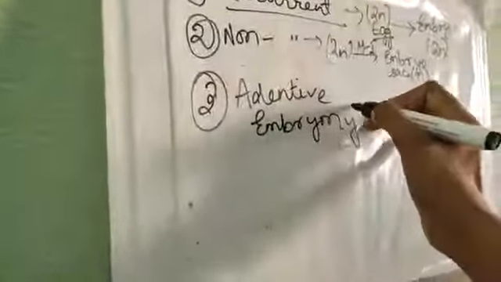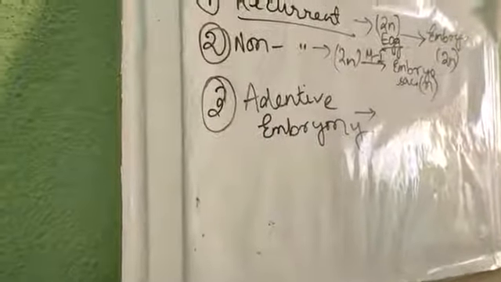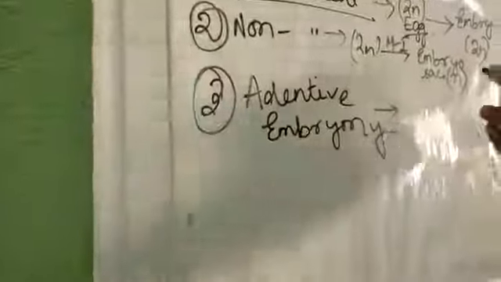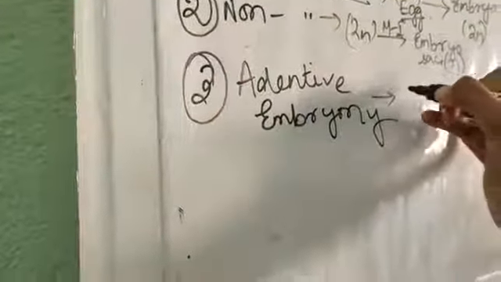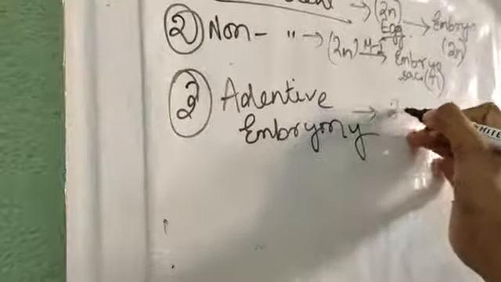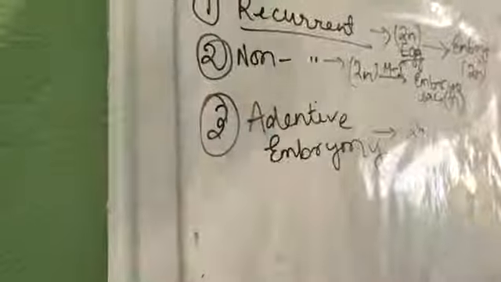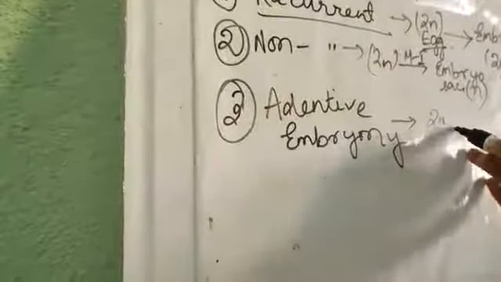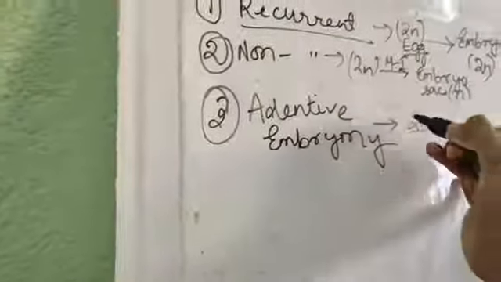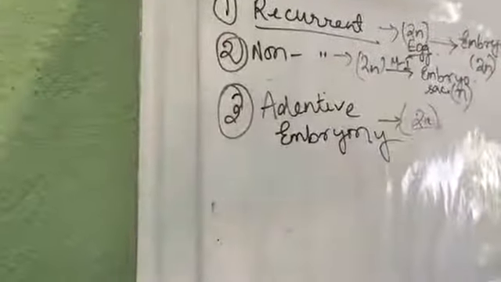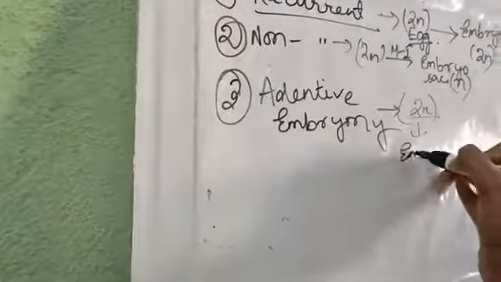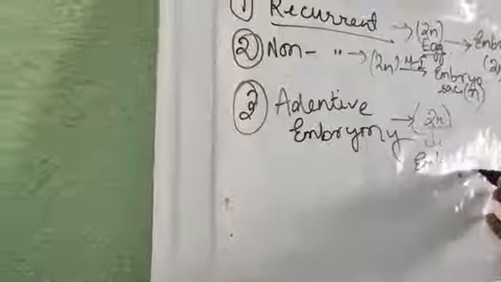Next is that addentive embryonic. What is happening over here? From a diploid cell of nucellus or integument. What is this addentive embryonic? Not from the diploid egg cell, but from any other diploid cell except the egg. That means it can be nucellus, it can be integuments of the ovary, but that has to be diploid. From a diploid cell other than the egg cell, the embryo is being formed. That is why it is called addentive embryonic.